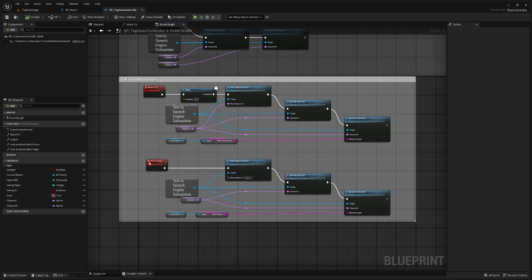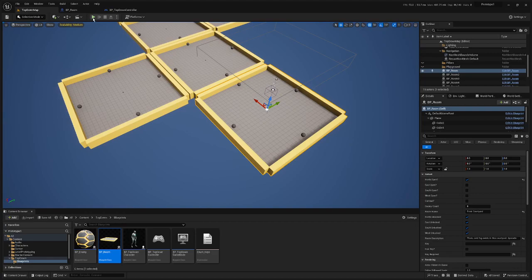The room name event is separate because on subsequent visits to a room, you don't want the entire room description to play out if you've already heard it before, but you might still want to know the name to help form that mental map. So there's a few upsides to using this, but there's quite a few downsides as well, which we'll see right here. So if we go in, it